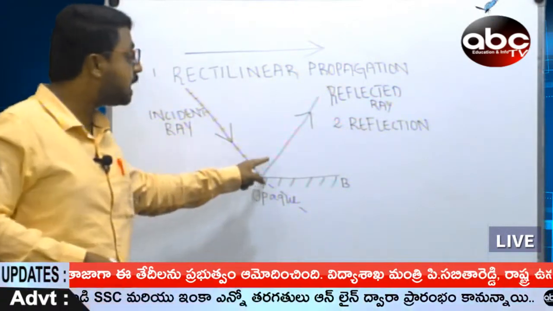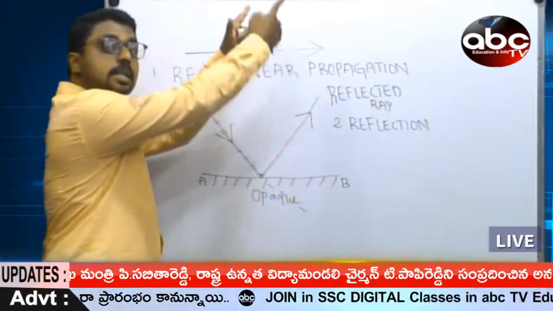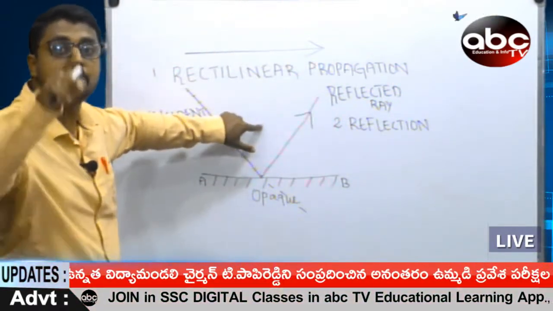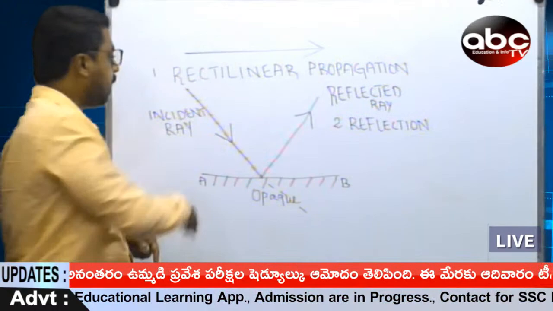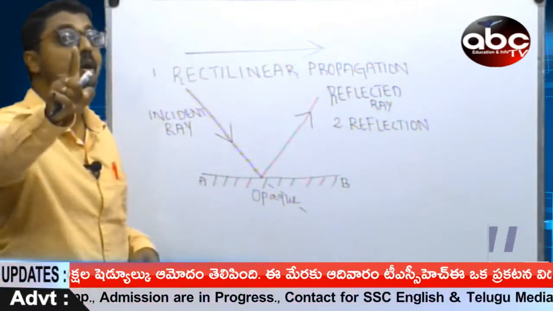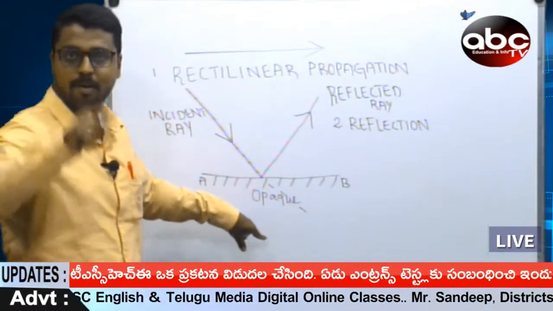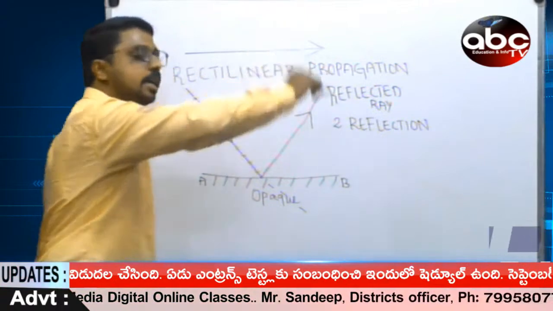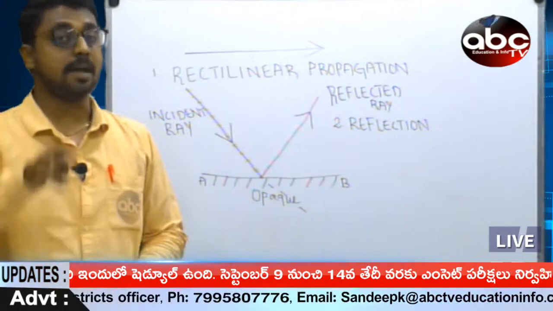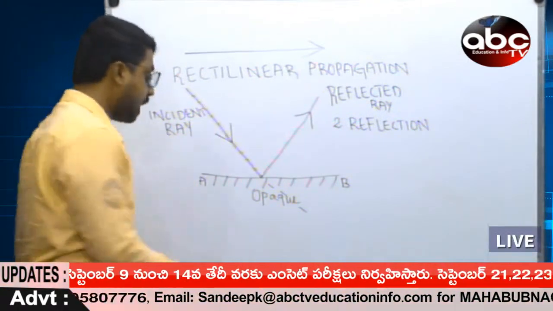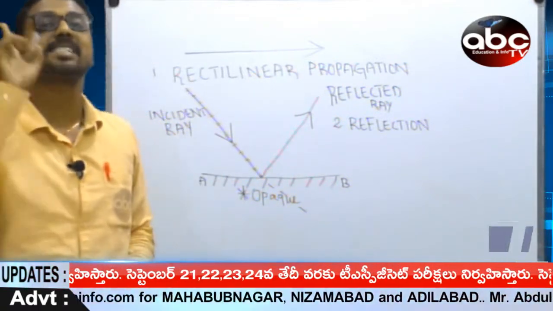So the bouncing back of a light ray in the opposite direction, in the same plane, dear students, this is below the plane, this is another medium. So it is traveling in the same medium but in the opposite direction. It's not crossing the medium, it's not coming down. That is important. This phenomenon is referred to as reflection. And my dear students, do remember that reflection is a characteristic phenomenon of only opaque substances.